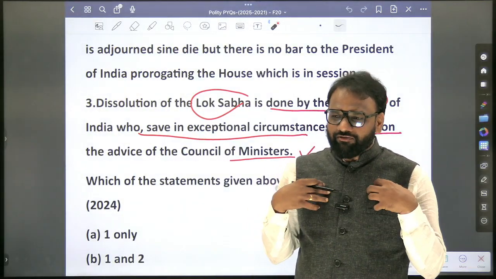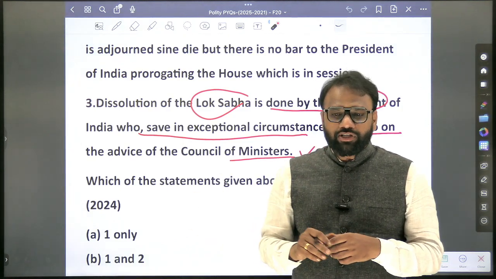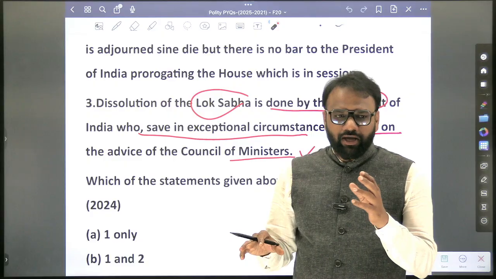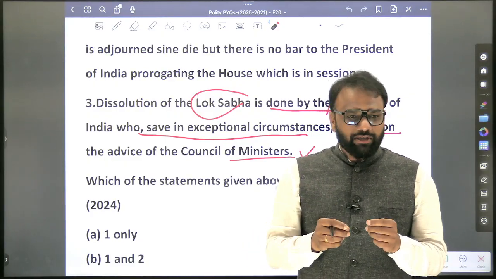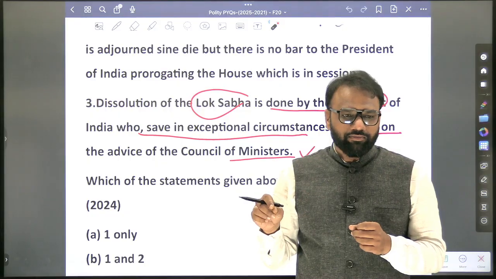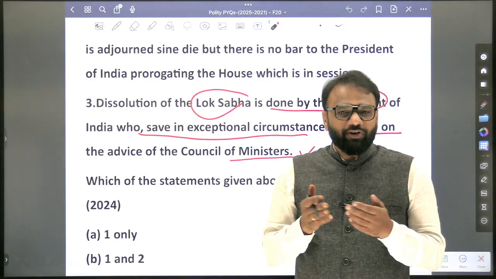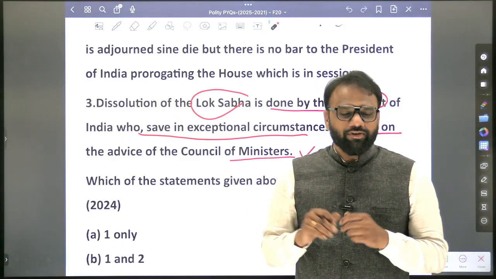So whenever the President wishes, as per his whims and fancies, can he dissolve the Lok Sabha? No. So the President can dissolve Lok Sabha based on whose advice? The Council of Ministers headed by the Prime Minister. Whatever advice they give, based upon that, the President will dissolve. Now, after 5 years, if the Council of Ministers have not given it also, can he dissolve? Yes, he can dissolve.